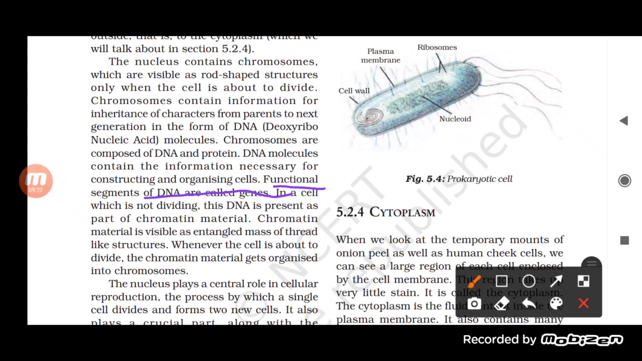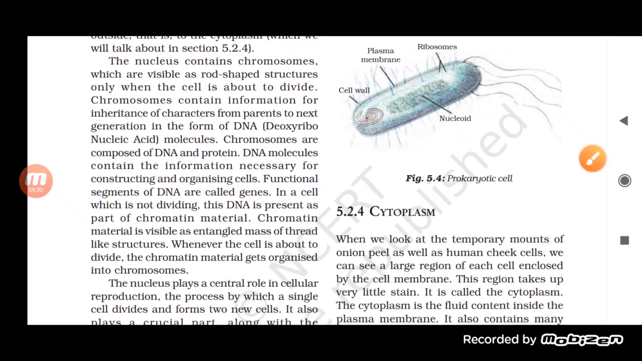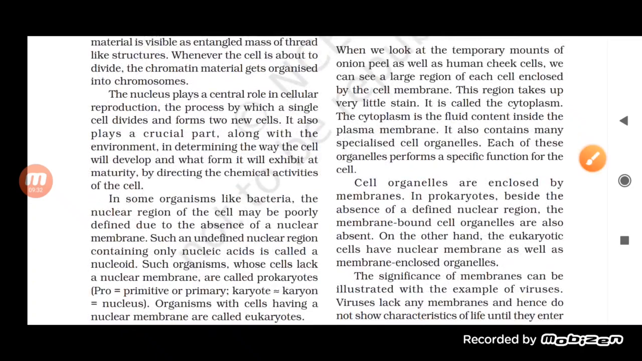Now the nucleus plays a central role in cellular reproduction, the process by which a single cell divides and forms two new cells. It also plays a crucial part, along with the environment, in determining the way the cell matures by directing the chemical activities of the cell.